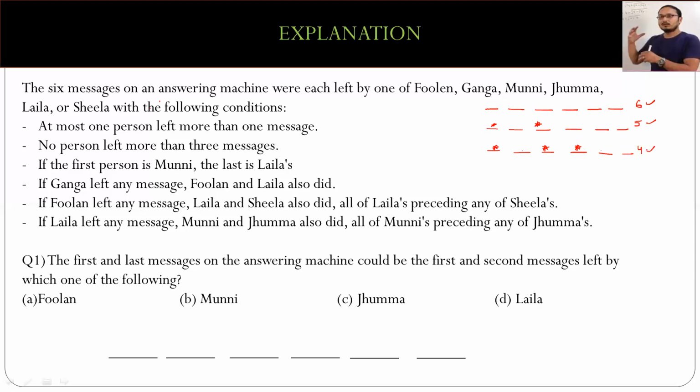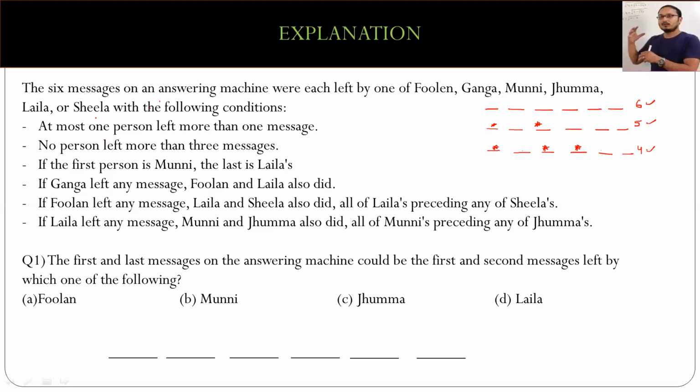If everybody is giving a message, then we can have six different people giving the message. If there's a guy who's giving two messages, apart from that, four other people can give one message each. So altogether, we'll have five people giving the message, and one of them will not be leaving a message in that case. And in case there is one guy who's leaving three messages, altogether there'll be only four persons giving messages. Two of them will not be giving any message in that case.